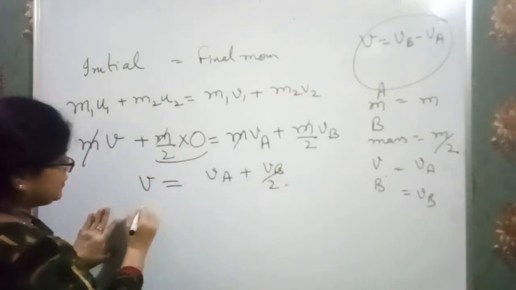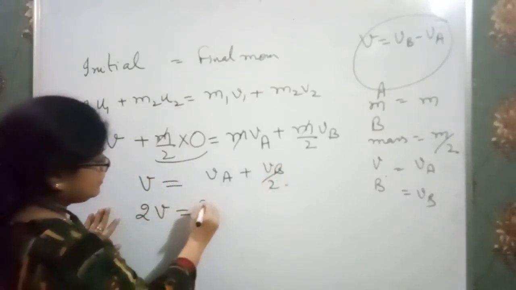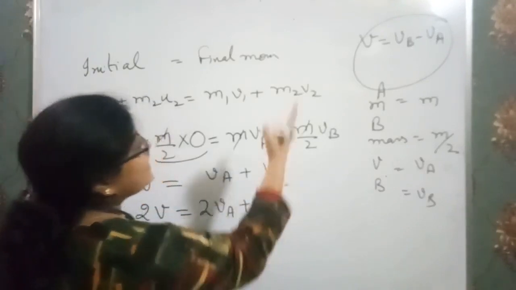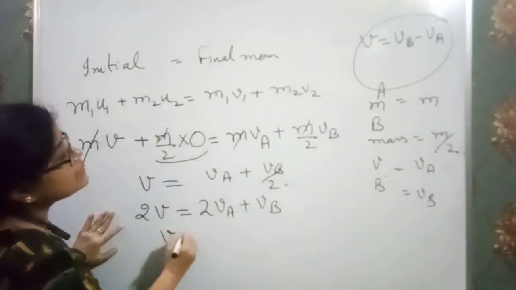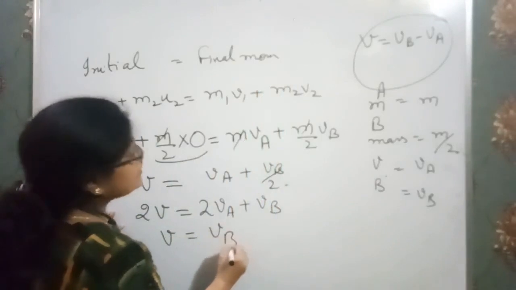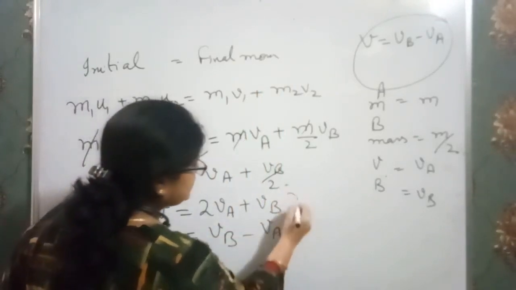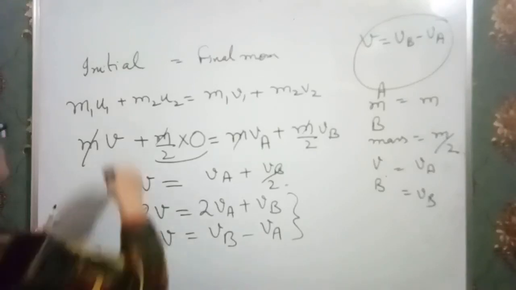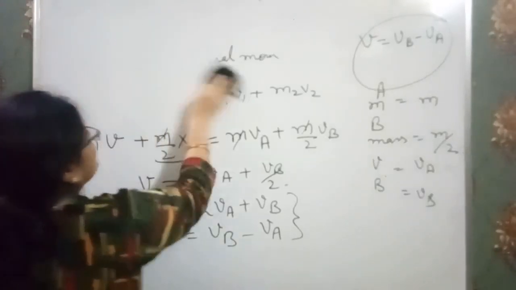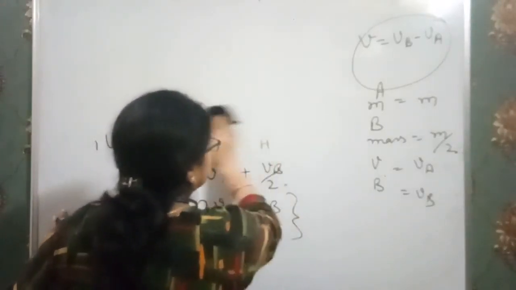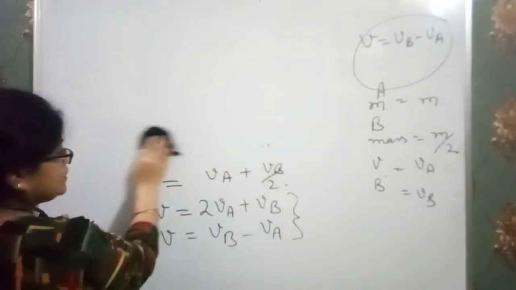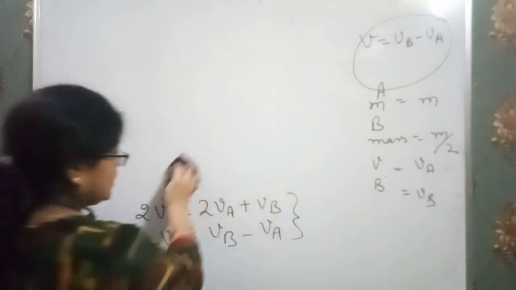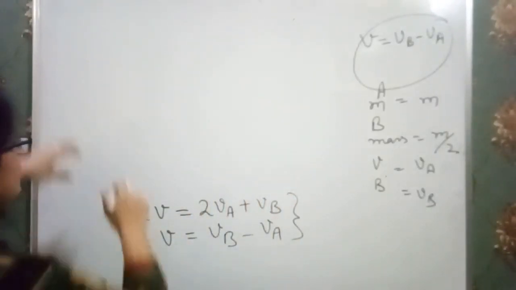Now multiply by 2, we have 2V is equal to 2 times VA plus VB. And also we have the relation V is equal to VB minus VA, which I proved earlier. Now after solving these two equations, we will get the velocities after collision of both the blocks.